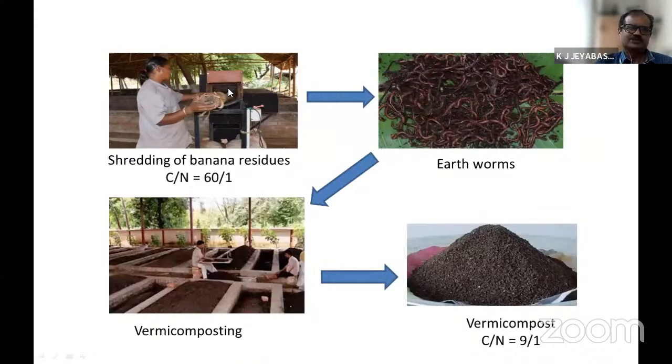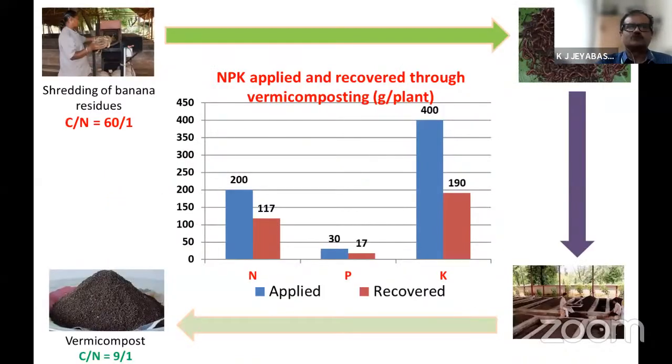So the nutrients existing in this compost are highly available to the plant system. By that way also the nutrient releasing pattern can be modified with the help of some composting technology. So for nutrient recycling, proper composting is the important one. Like this, how much nutrient we are recovering, this type of studies also we have done.